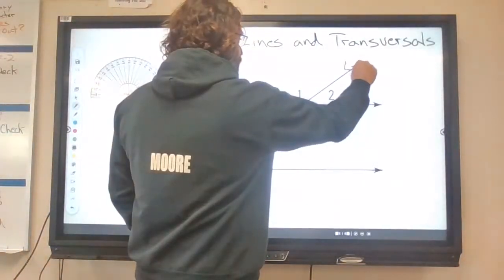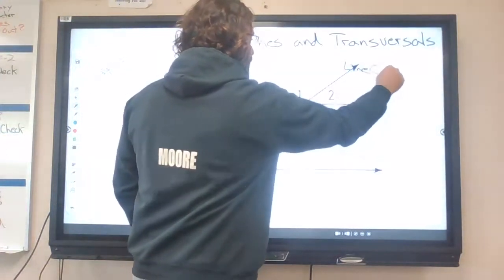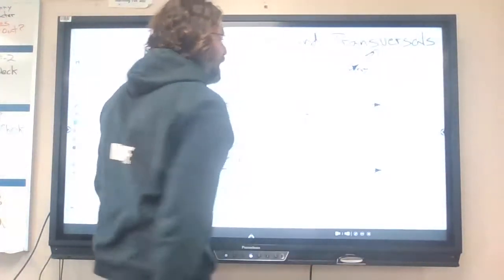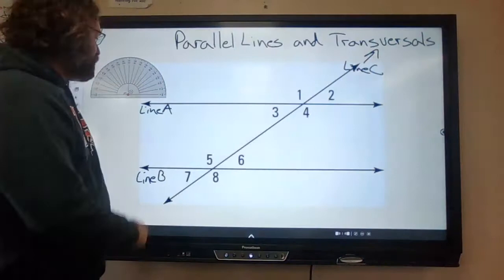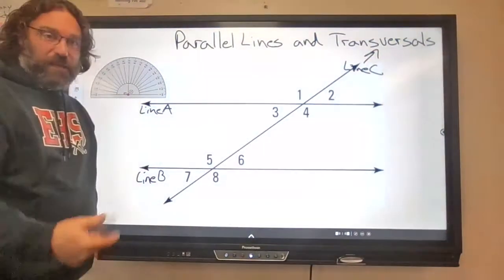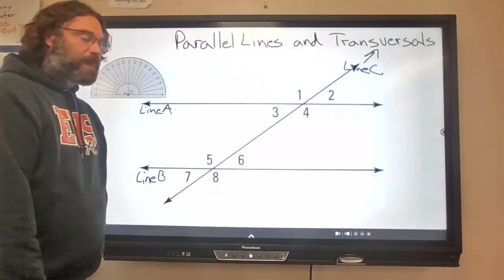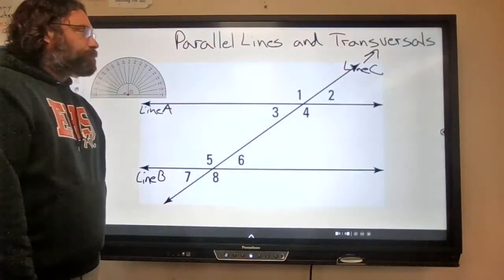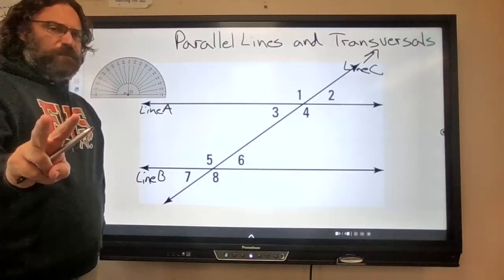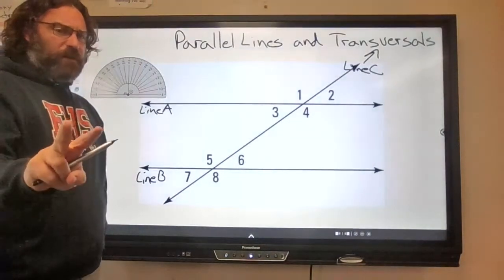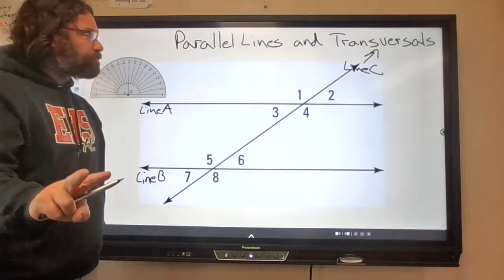So line C is the transversal, where line A and line B are the parallel lines. Two very important vocabulary words that we just went over, by the way.